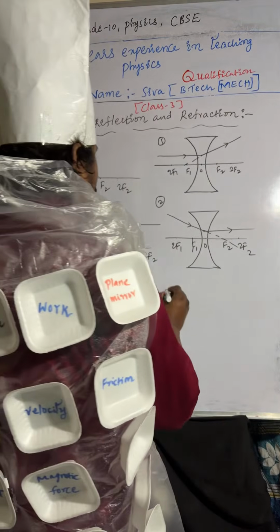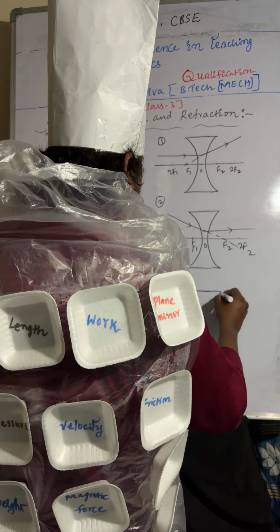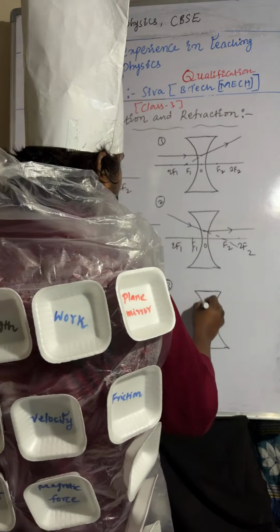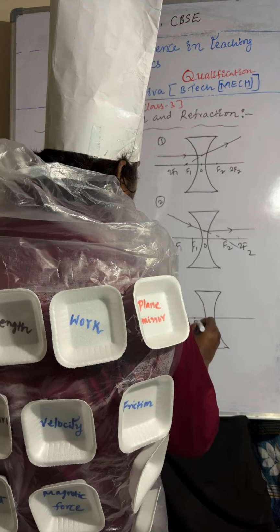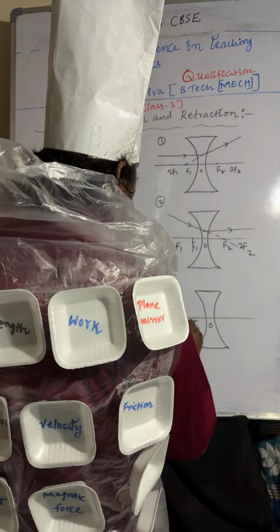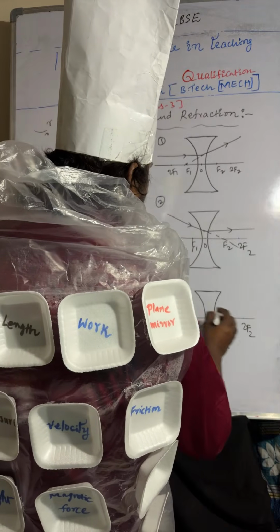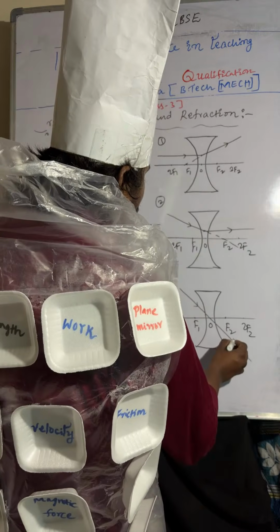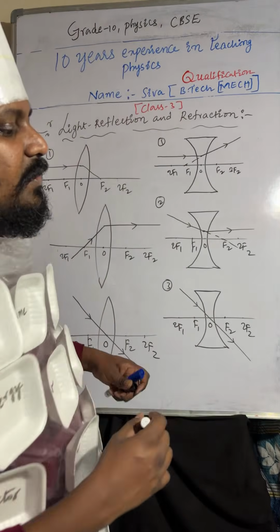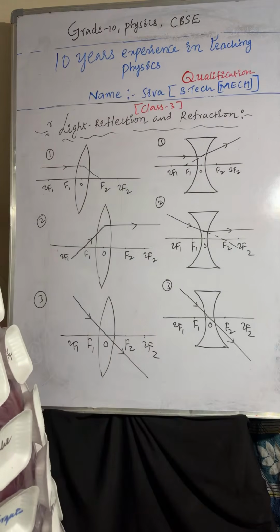And coming to the third one. You can observe optic center, F1 to F1, F2 to F2. So the light ray is passing through the optic center, no deviation takes place. So these are the ray rules of convex lens and concave lens.